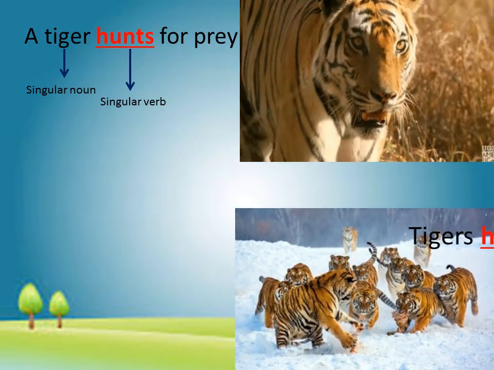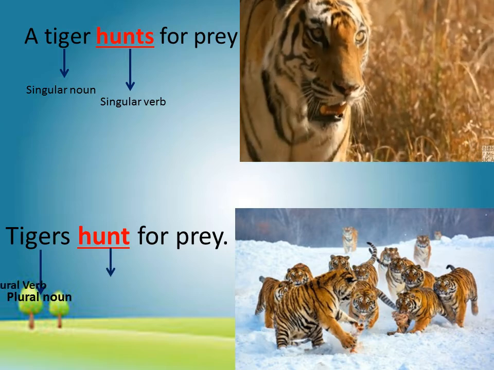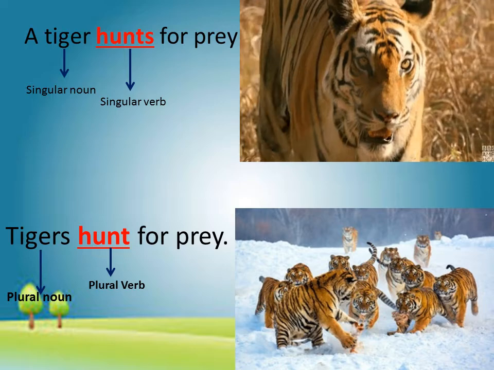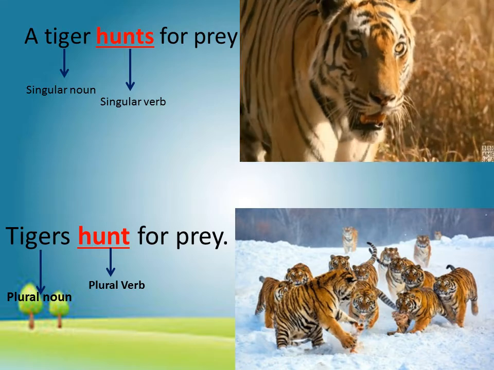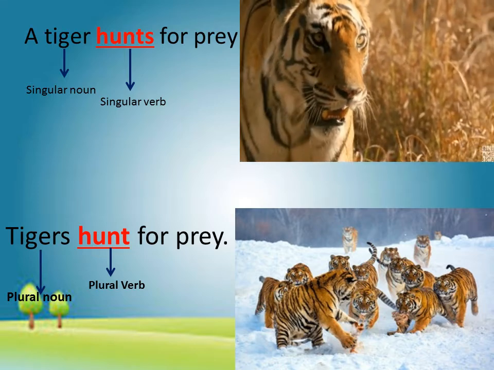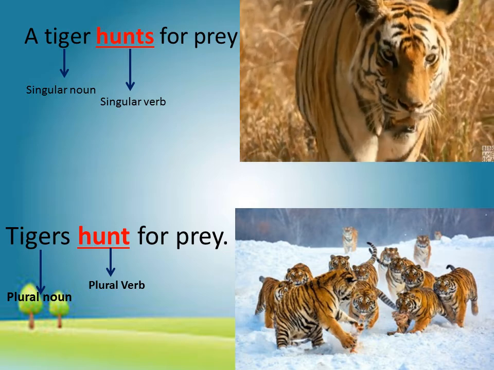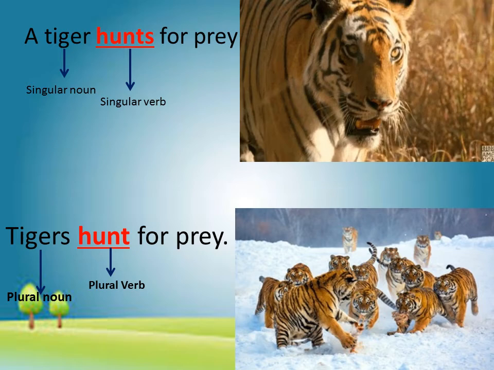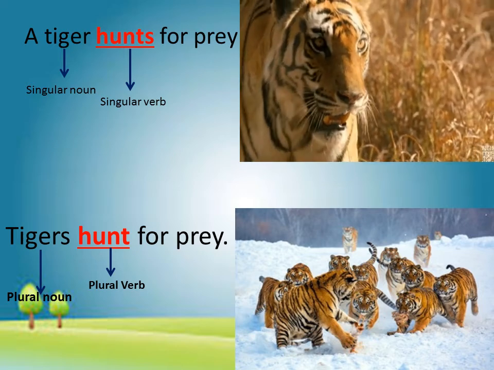If I say tigers hunt for prey, then tigers obviously is a plural form of noun and hunt is a plural form of verb. In short, plural subjects take plural verbs and singular subject takes singular verbs.